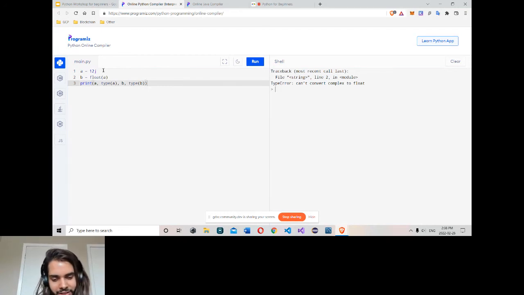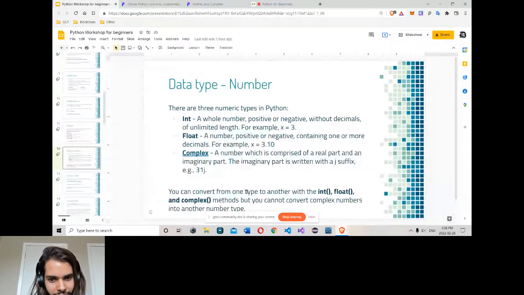You can convert integer or float to complex, but you can never convert complex to integer or float. So here you convert one from the other, but you can never convert complex to any other number type. Integer can become float or complex. Float can become integer and complex. But a complex number can never become integer or float.